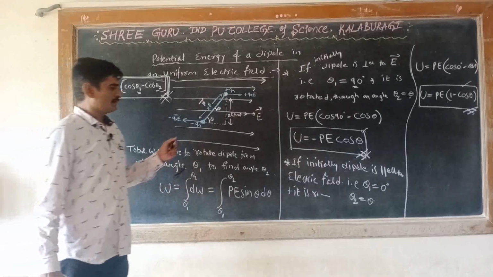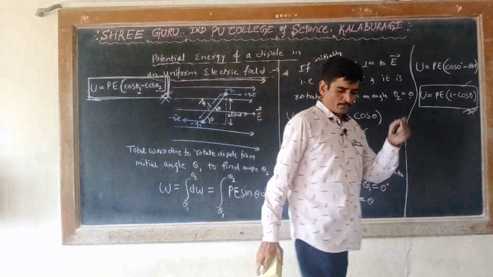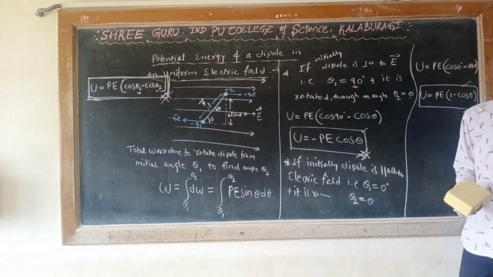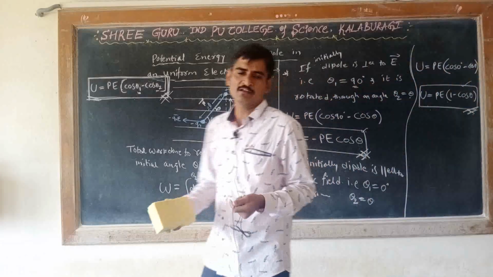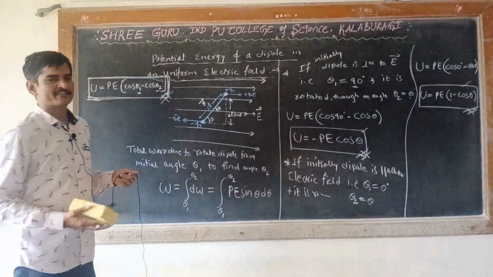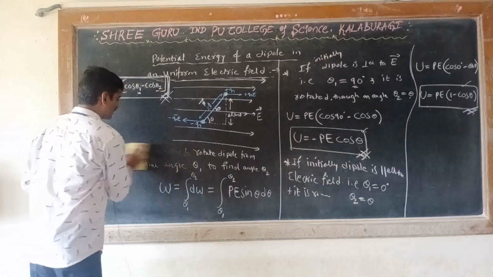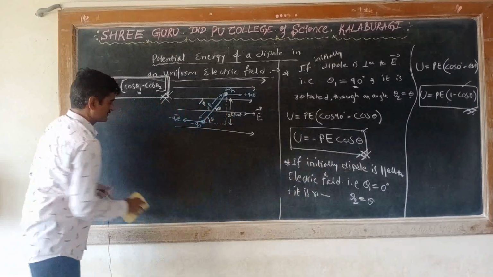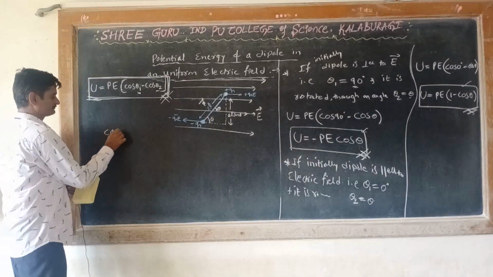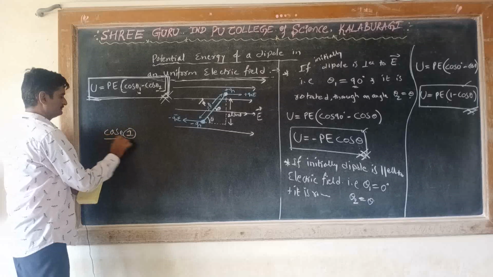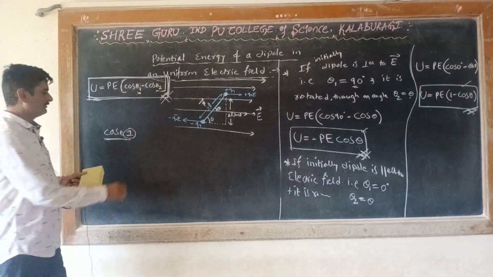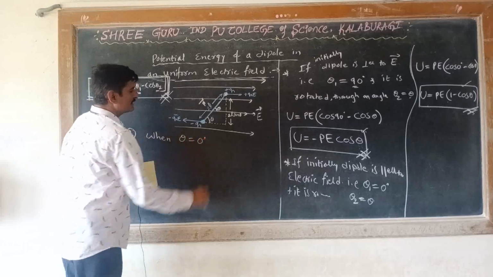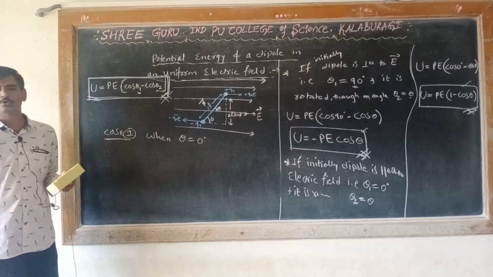Got the idea? So now let us see, when does the dipole have maximum potential energy and minimum potential energy? Case number 1: when theta is equal to 0 degree.